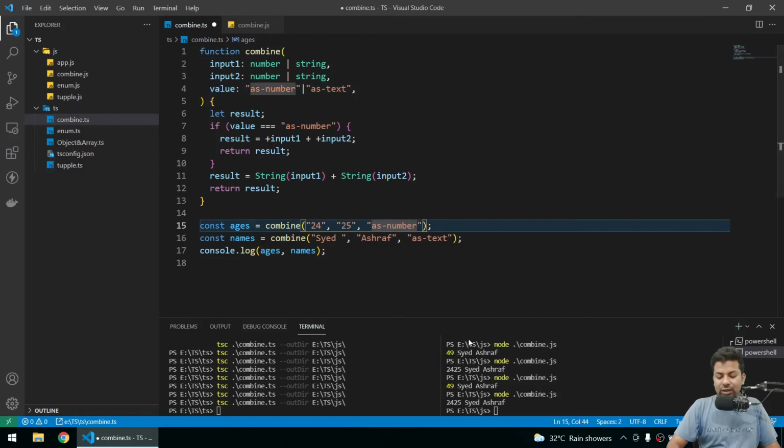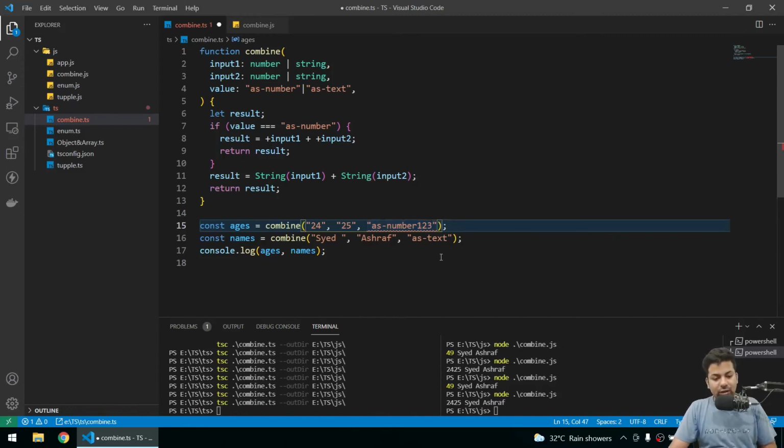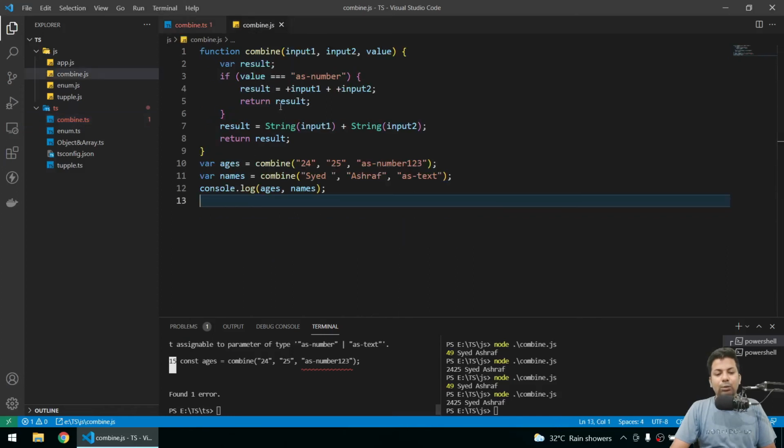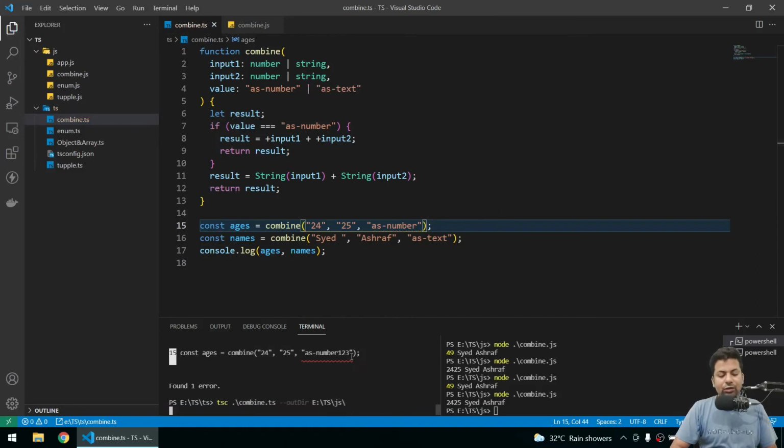So if you try to send number 123, you can't, because it's either acceptable as number or as text. Save it. If I try to run it, number is not runnable, but it will give you the output. See, so now what can we do? We'll just change back to number and compile it.